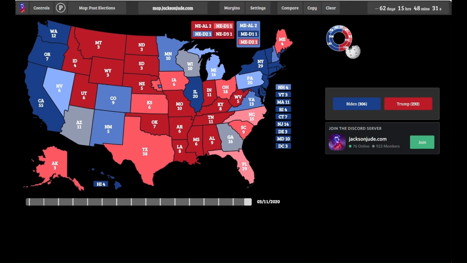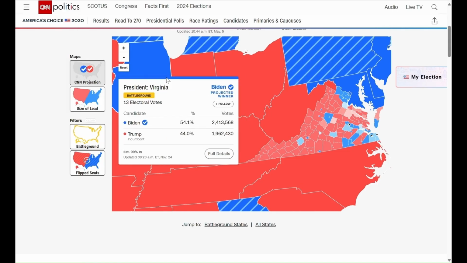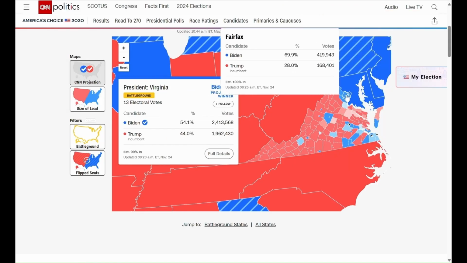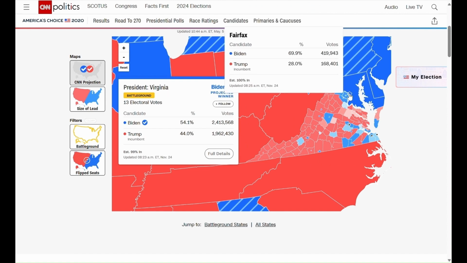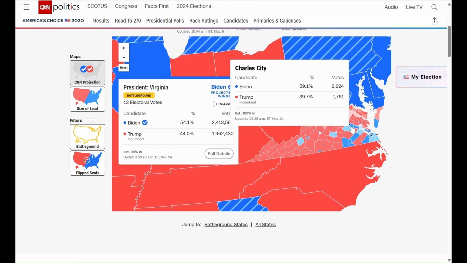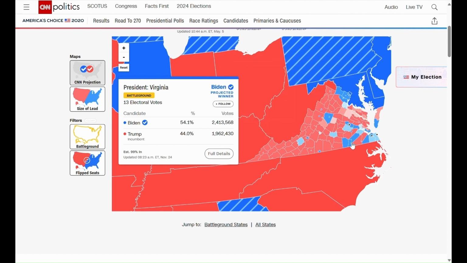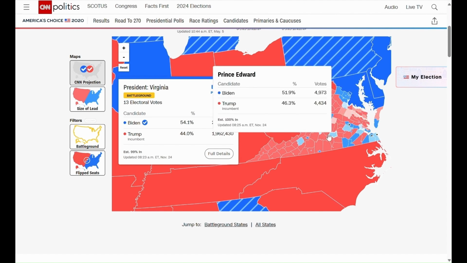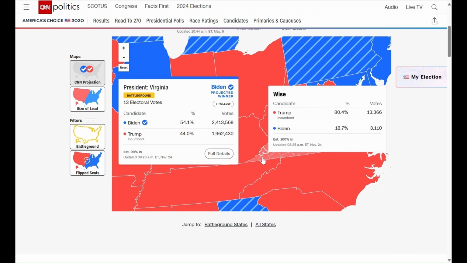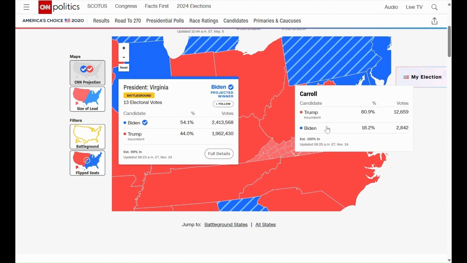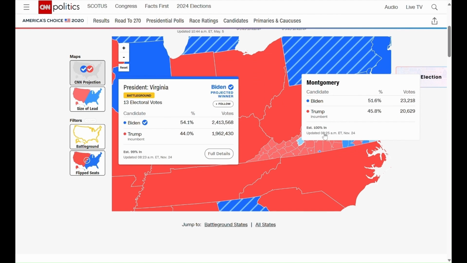When you look at the map, you see that this is mainly due to the big white collar population here in the DC area, and the black population down here in Richmond and here in Suffolk, that outweighs the big rural white and Republican population here in the small rural counties.